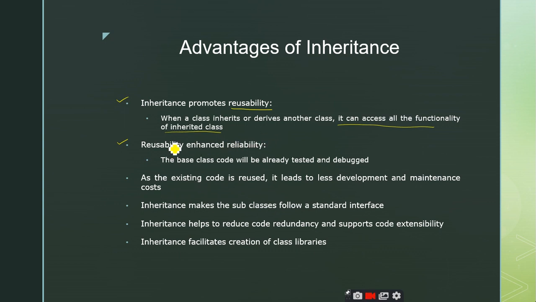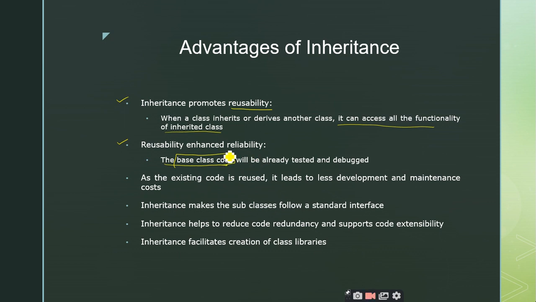Why do we say that reusability enhances reliability? Once you write the base class code and execute it, if it is executed correctly, that means there are no errors inside the base class code. That means the base class code is already tested and debugged. So when you derive a subclass from the already tested and debugged base class, you will have clean code inside the derived class also, right?